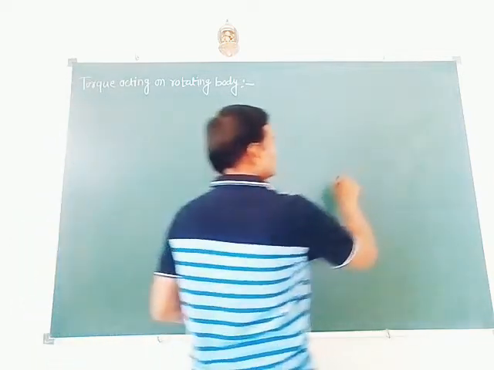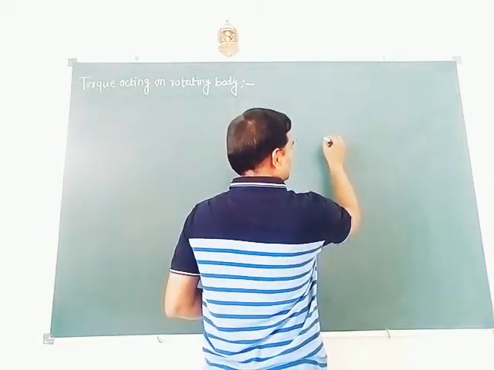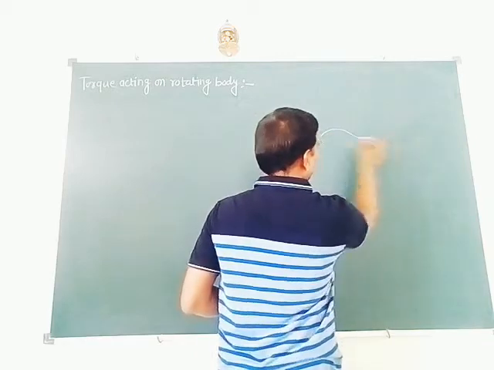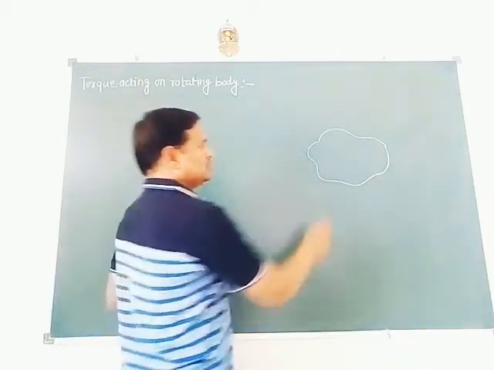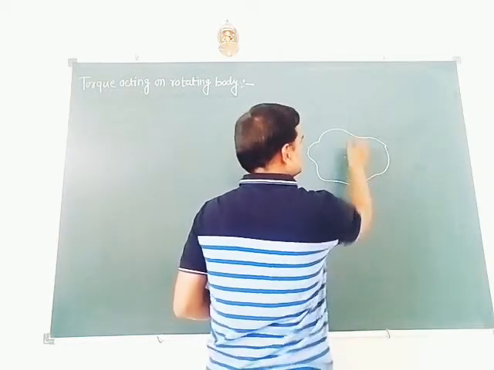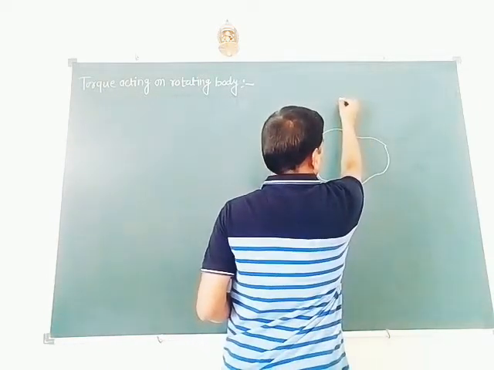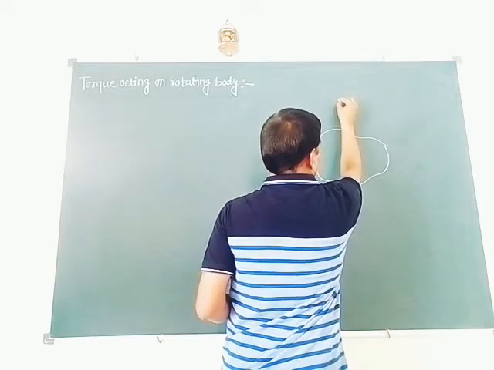So here we have to consider a rigid body like this. It is rotating about the axis passing through its center.